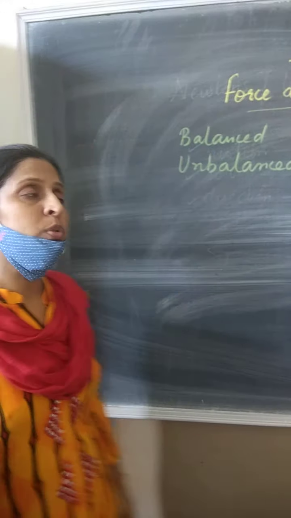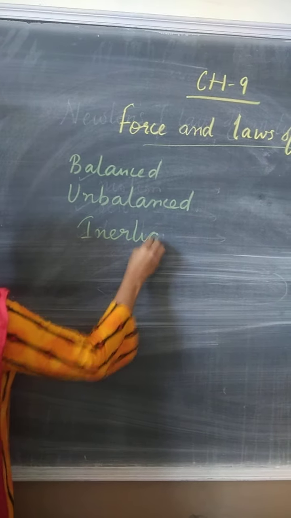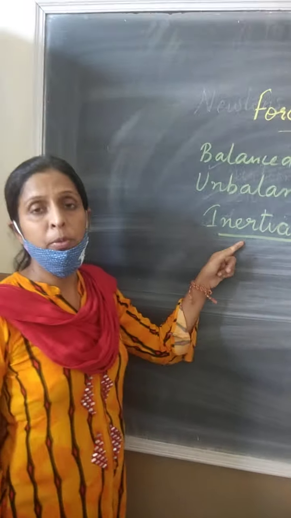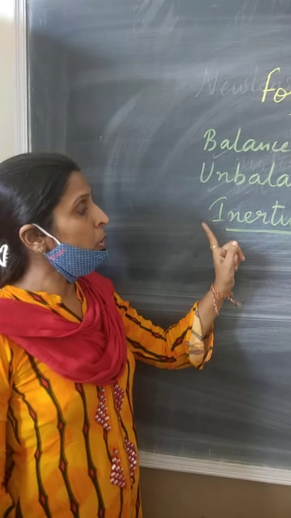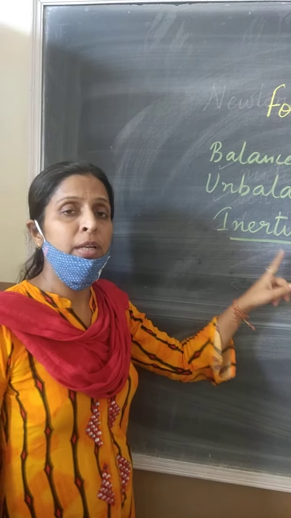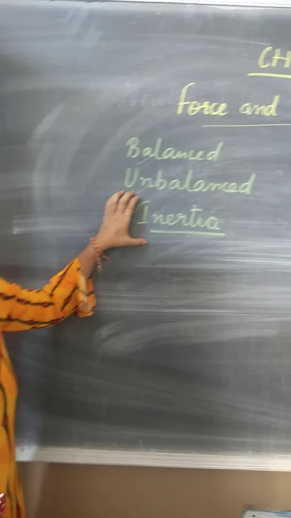Now we are going to start the next topic that is known as inertia. Now what is inertia? Inertia is a tendency of a body to resist any change. It's a property of a body to resist any change. If a body is moving, it will continue moving. And if a body is at rest, it will remain at rest. It will try to remain at rest. That is because of the presence of this property that is known as inertia.